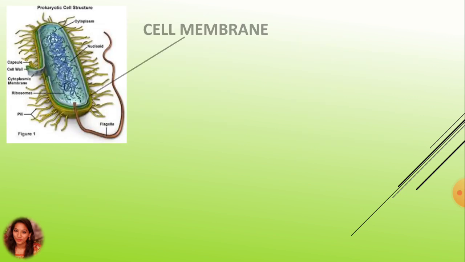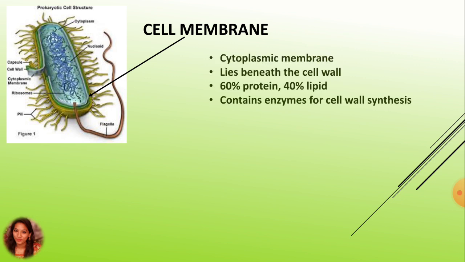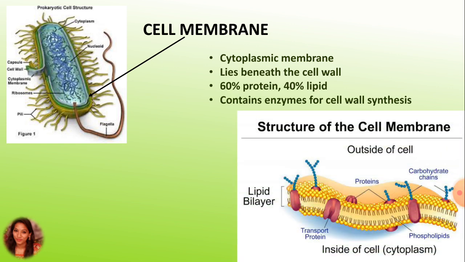Moving to the next part, that is known as cell membrane. Here the cell membrane, also known as cytoplasmic membrane, lies beneath the cell wall. If we see the detailed structure, it contains 60% protein and 40% lipid. The lipid is in the form of phospholipids.